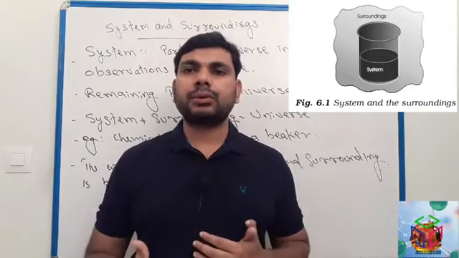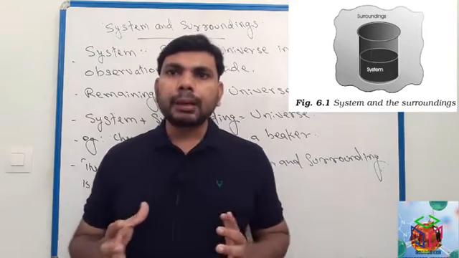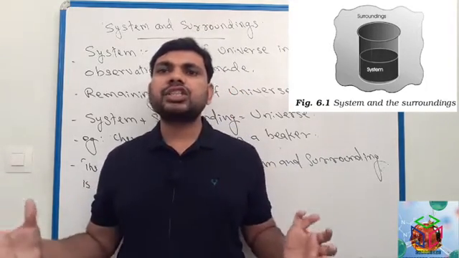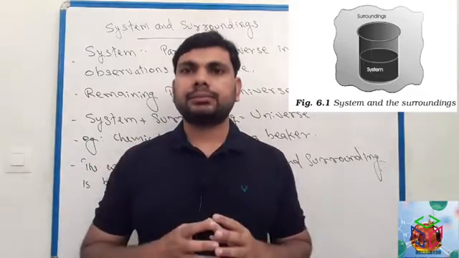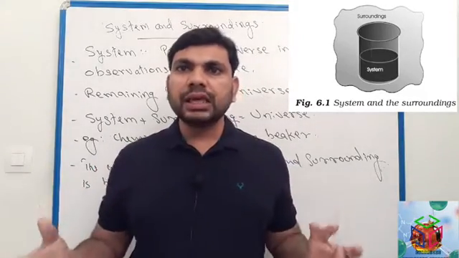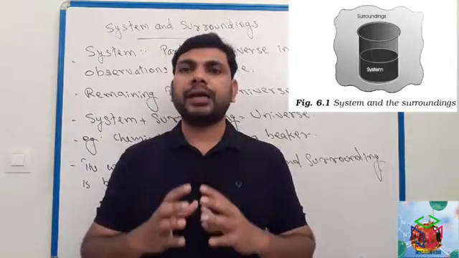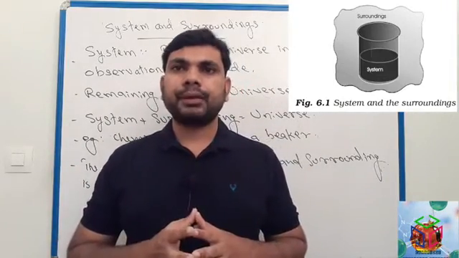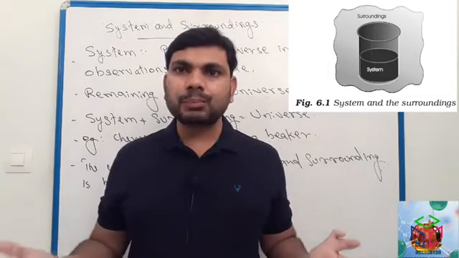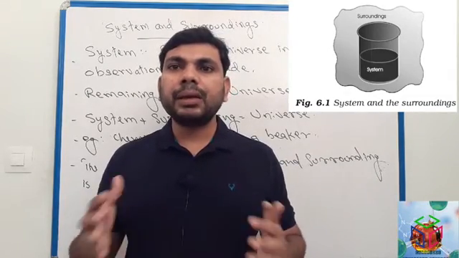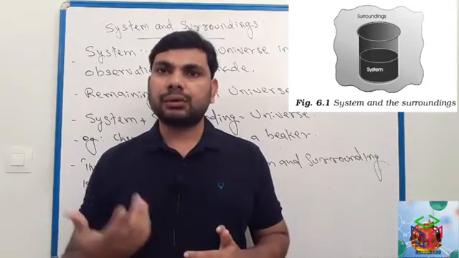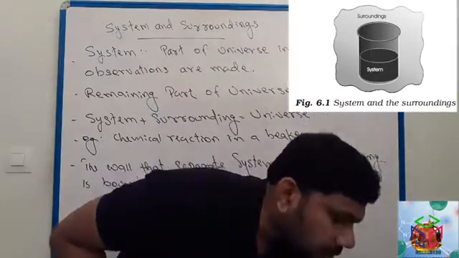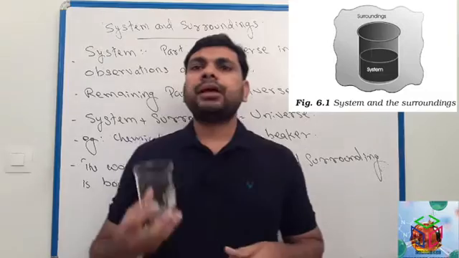System and surrounding. System means the part of the universe in which the experiment is made, in which observation is made. Such a part of the universe is called system. The remaining part of the universe is called surrounding. See here one example. Here, one beaker.